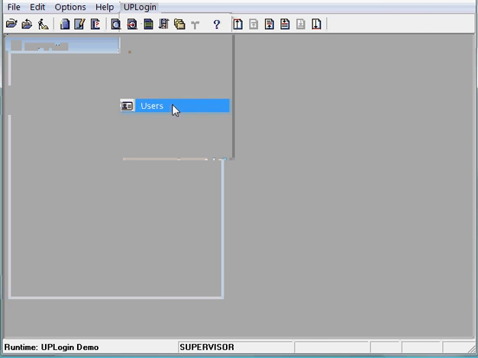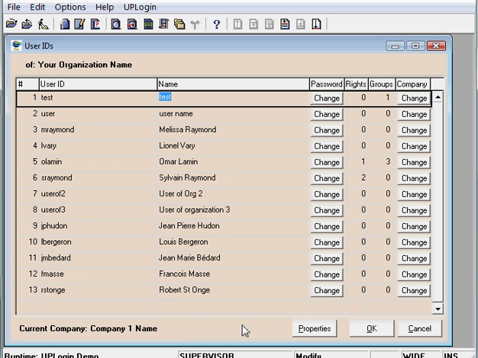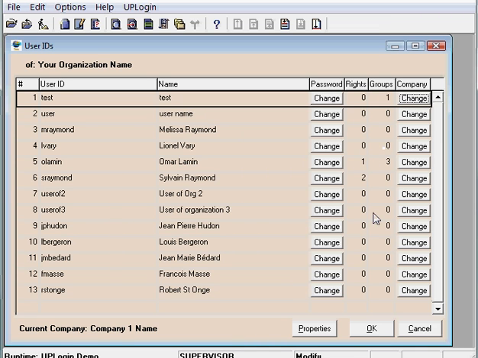Users, a program that looks much like the user list of the Magic security, where users are listed. Password can be assigned or changed, but also company, in a multi-company environment, can be assigned to various possible companies. Notice the S. Raymond user over here, which has rights but is not assigned to any group, so he doesn't have any supervisory capability. So if I log on now as S. Raymond,